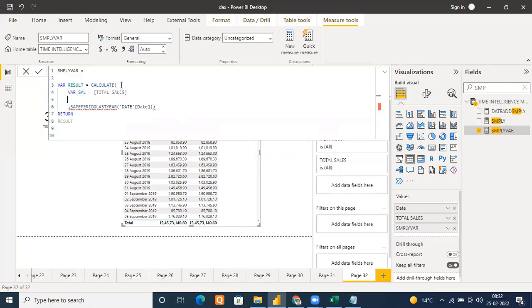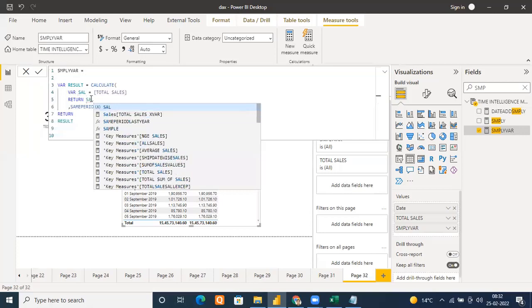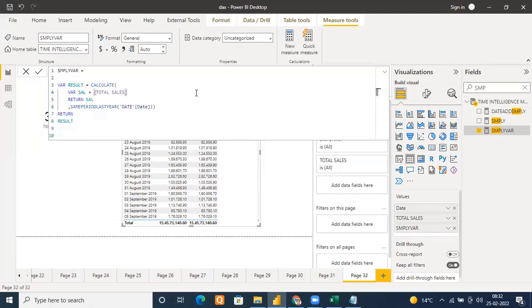So inside calculate, in the first place, I will mention the variable sale equal to total sales, and then I'm going to say return sell. Now there will be no problem. Your result will be 100% perfect. Because now what will happen? We are inside the calculate. So first, this will be evaluated. What is the context? You will go back to the same period last year. So instead of 14 August 2019, you will be seeing 13 August 2019.